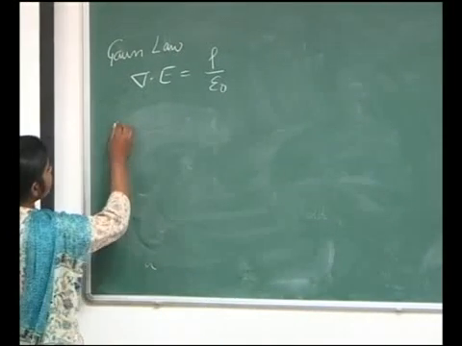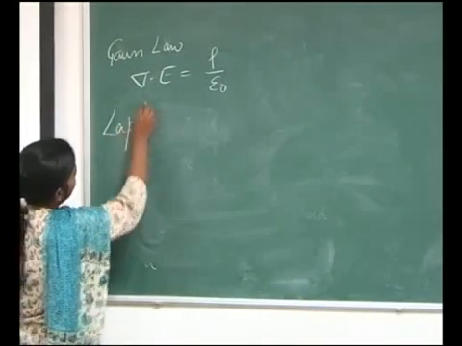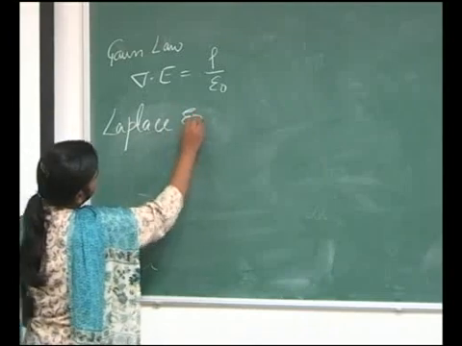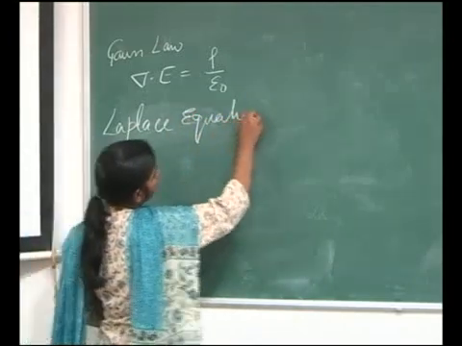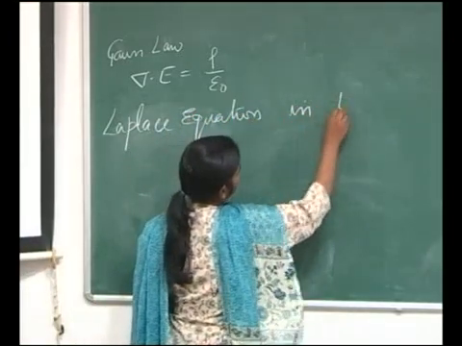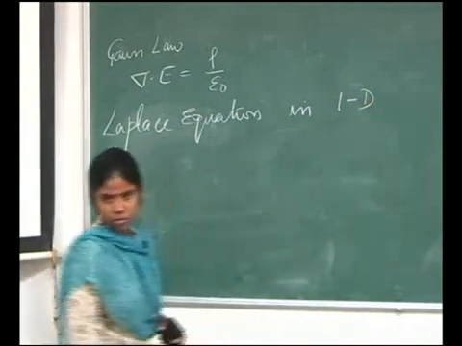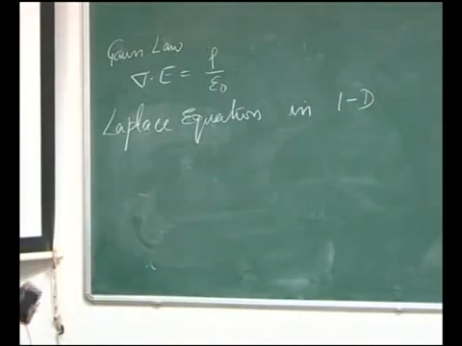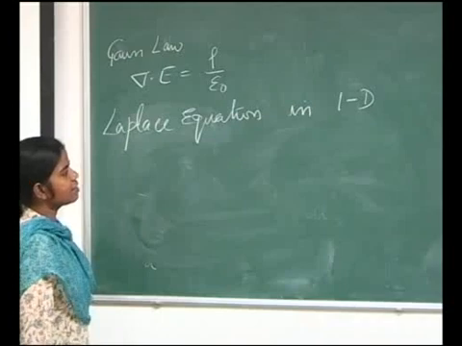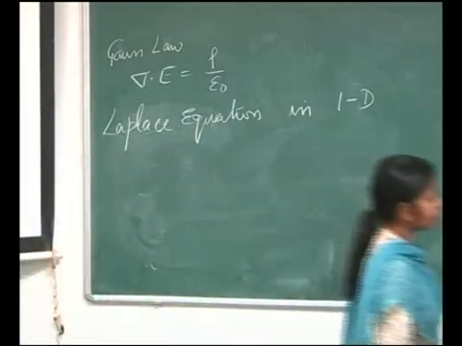So, let us consider the Laplace equation in one dimension. I can write this Laplace equation here. I will expand this.